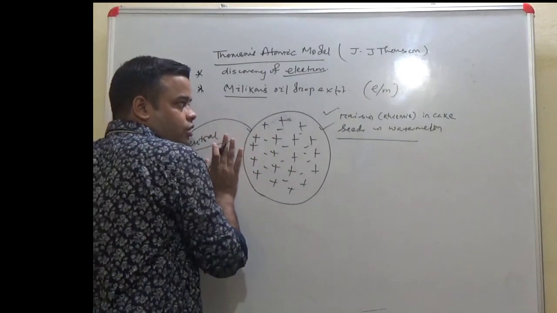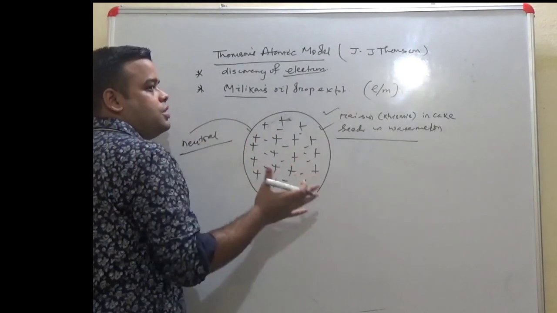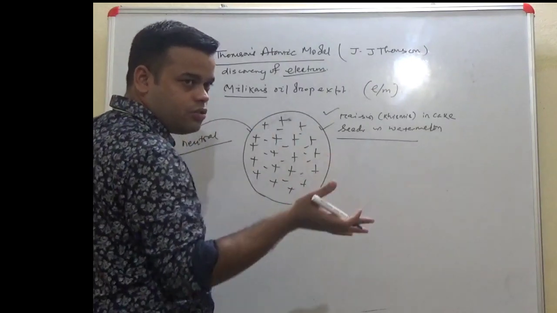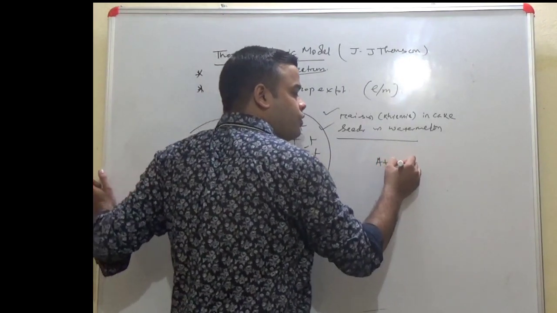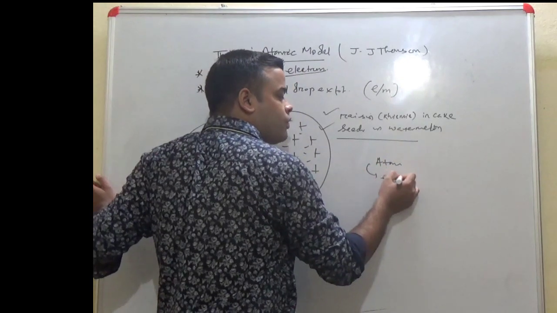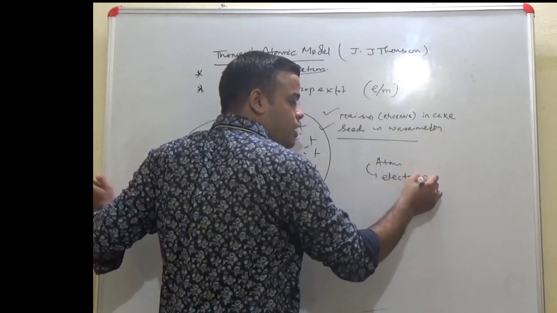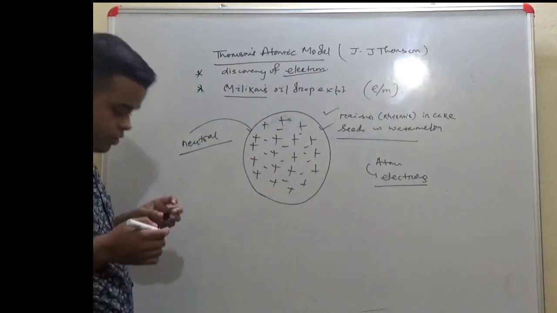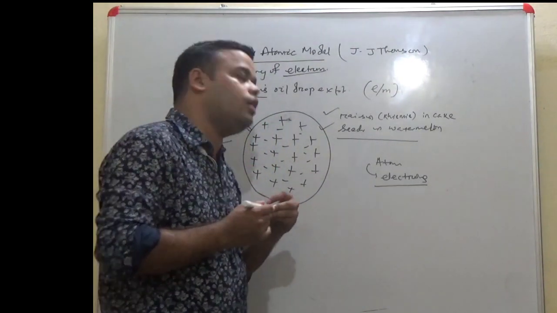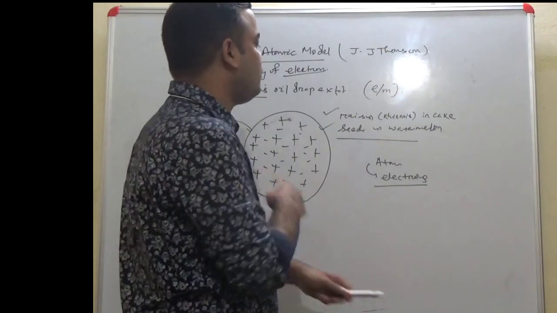So this Thomson atomic model forms the base for the study of the atom and of the electron. But it has certain limitations, which were further discussed by Ernest Rutherford.